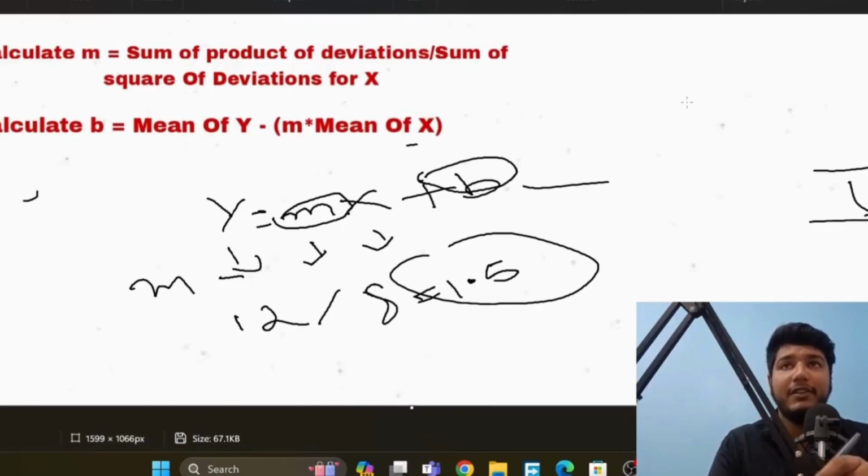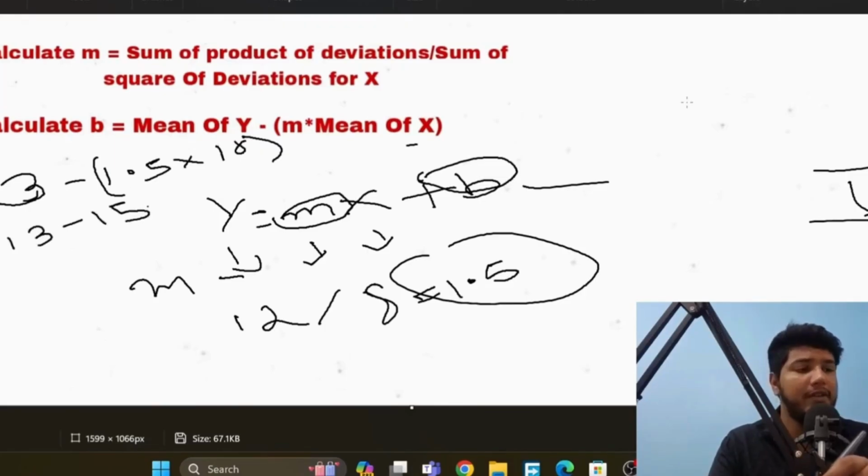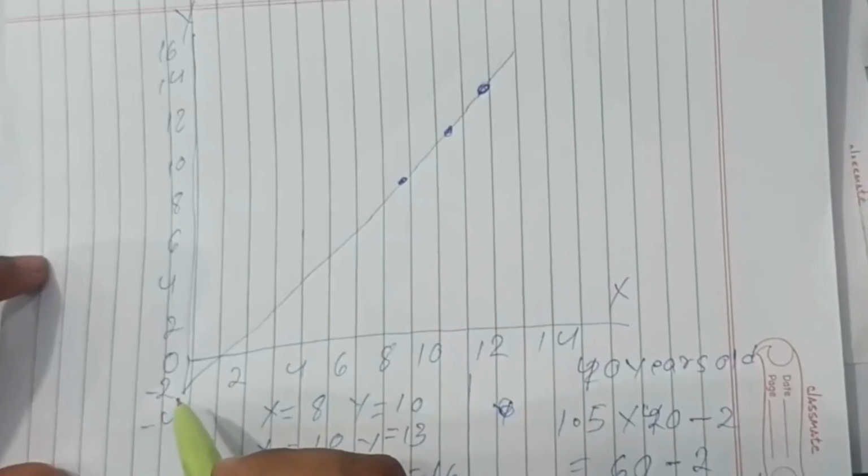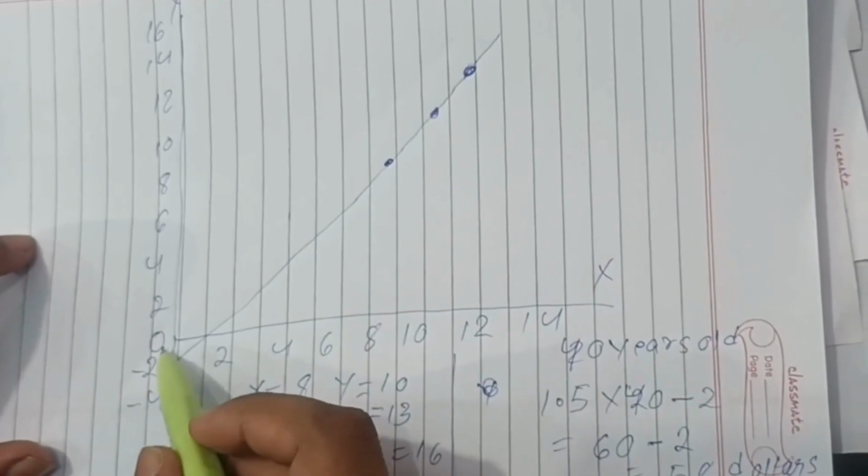So here is 13 minus 1.5 in bracket into 10. 13 minus 15 is equal to minus 2. So here we have found b, and now we will visualize it. So now we have got b, and we will visualize it.